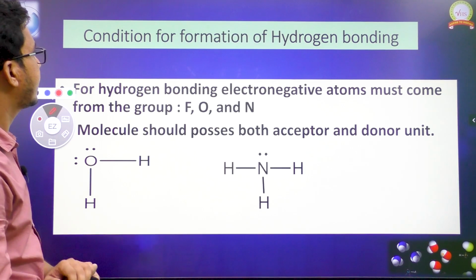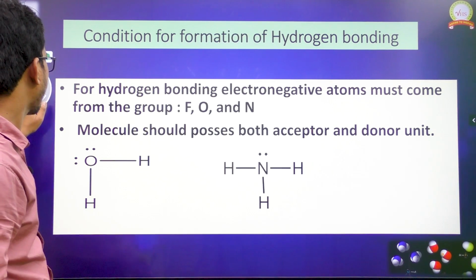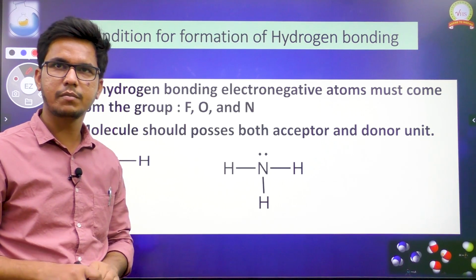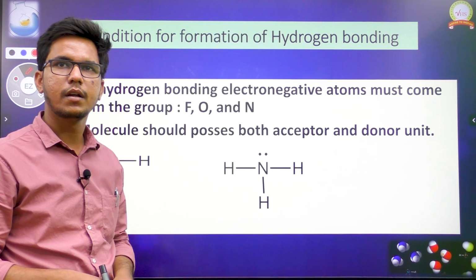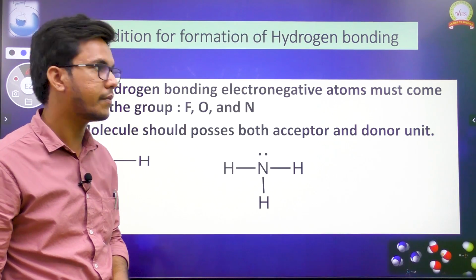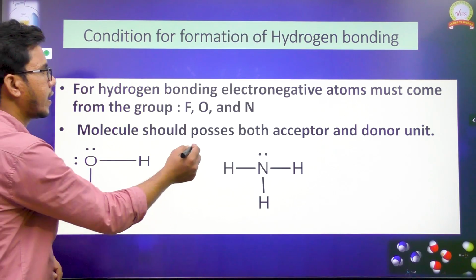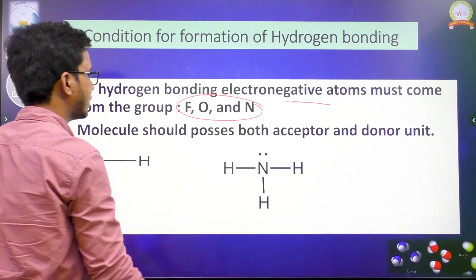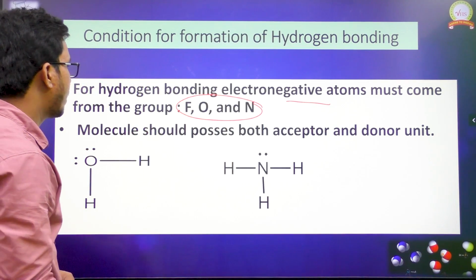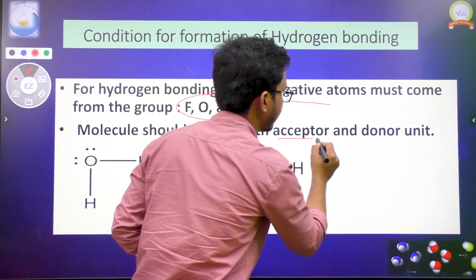What is this here? Conditions for the formation of hydrogen bonding. Okay, we have seen what is meant by hydrogen bonding, and where it forms. Let us see the conditions by which hydrogen bonding can be formed. As we have already discussed, the electronegative atoms must come from the group fluorine, oxygen and nitrogen.